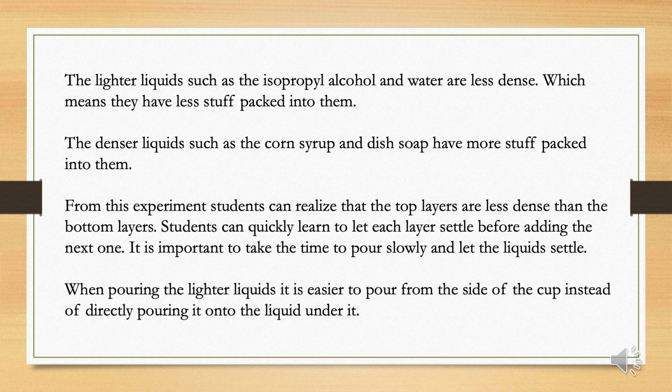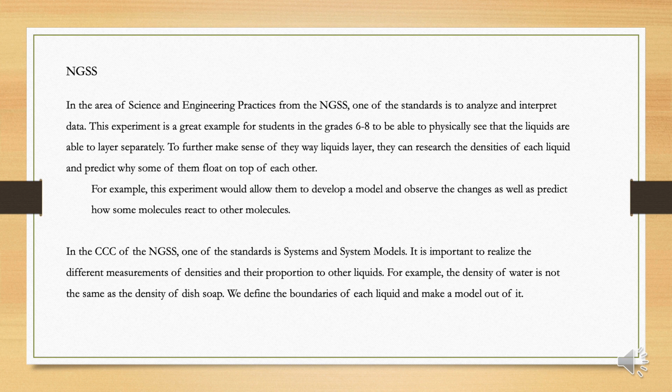Just put the spoon very, very close to the nearest layer, and then pour in the other liquid you're going to add, so that, like I said, they don't mix as quickly or as easily. So now we have the NGSS, and this is the way to tie the experiment to the NGSS.